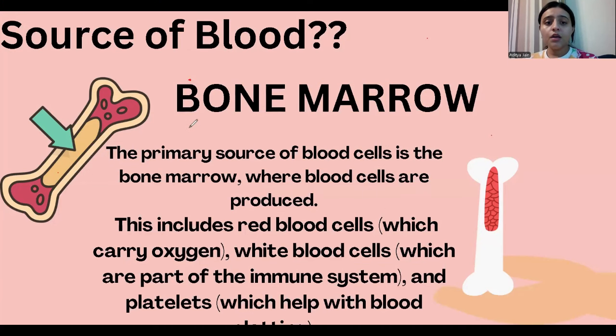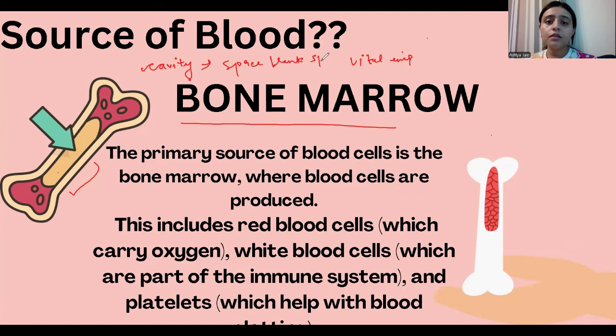Dear students, the bone marrow is a vital, important part of our body. It is nothing but the cavity which is present inside the bone. What is this cavity? Cavity means the space, the blank space.